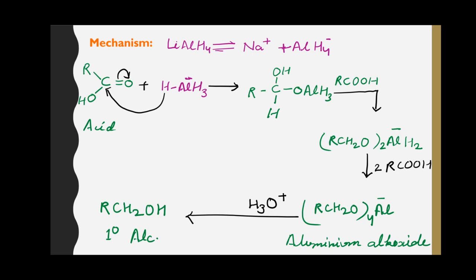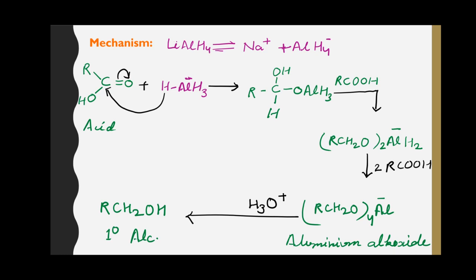As soon as this bond is formed, a bond between the oxygen atom and the aluminium atom is formed, resulting in the formation of aluminium alkoxide. This molecule reacts with another molecule of an acid and gives a dialkoxy derivative of aluminium, and so on until all the hydrogen atoms get converted into alkoxy groups.